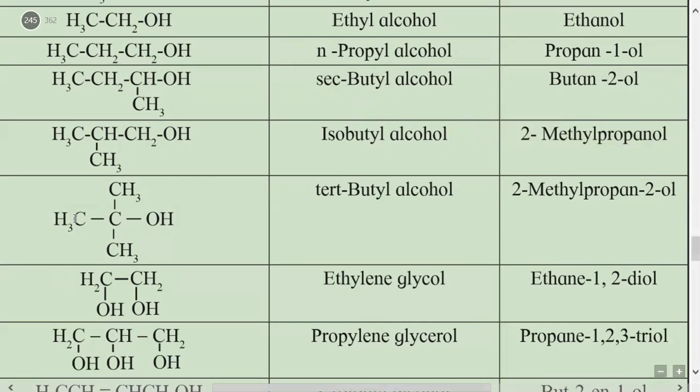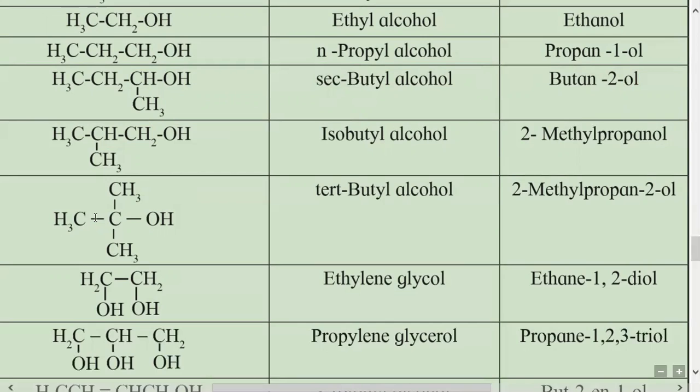Next example is a central carbon bonded with CH3, CH3 and CH3 groups. So the longest carbon chain is of 3 carbon atoms. The middle carbon, that is the second carbon, is bonded with OH and a CH3 group.